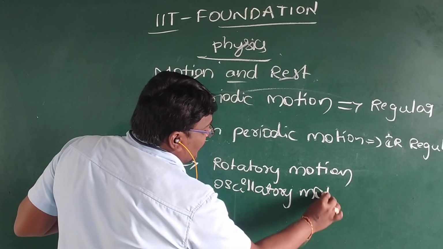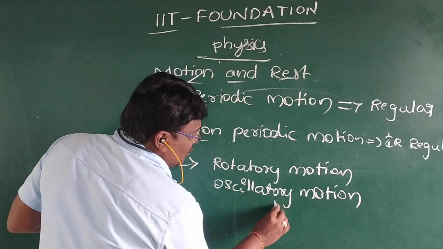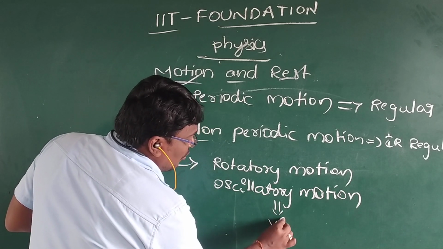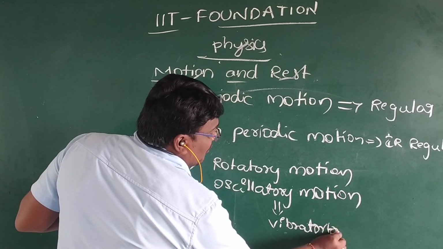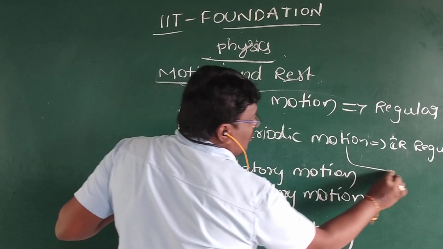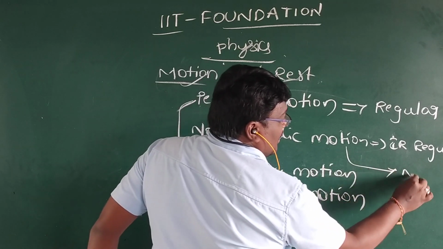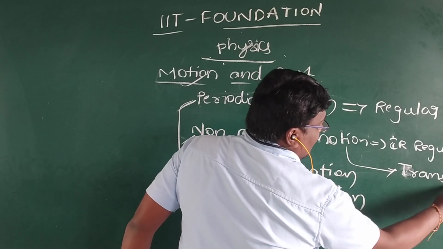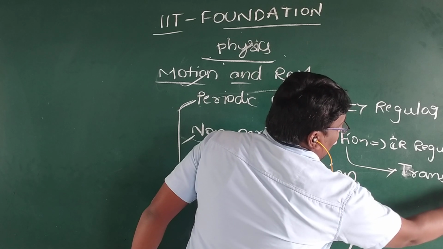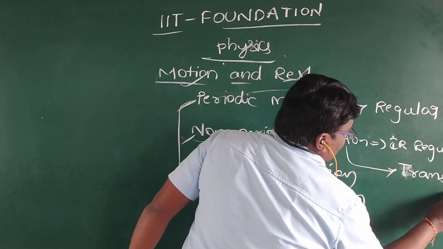Second one is the oscillatory motion. This oscillatory motion is also a kind of vibratory motion. Then we have vibratory motion and a non-periodic motion. So we have translatory or linear motion.